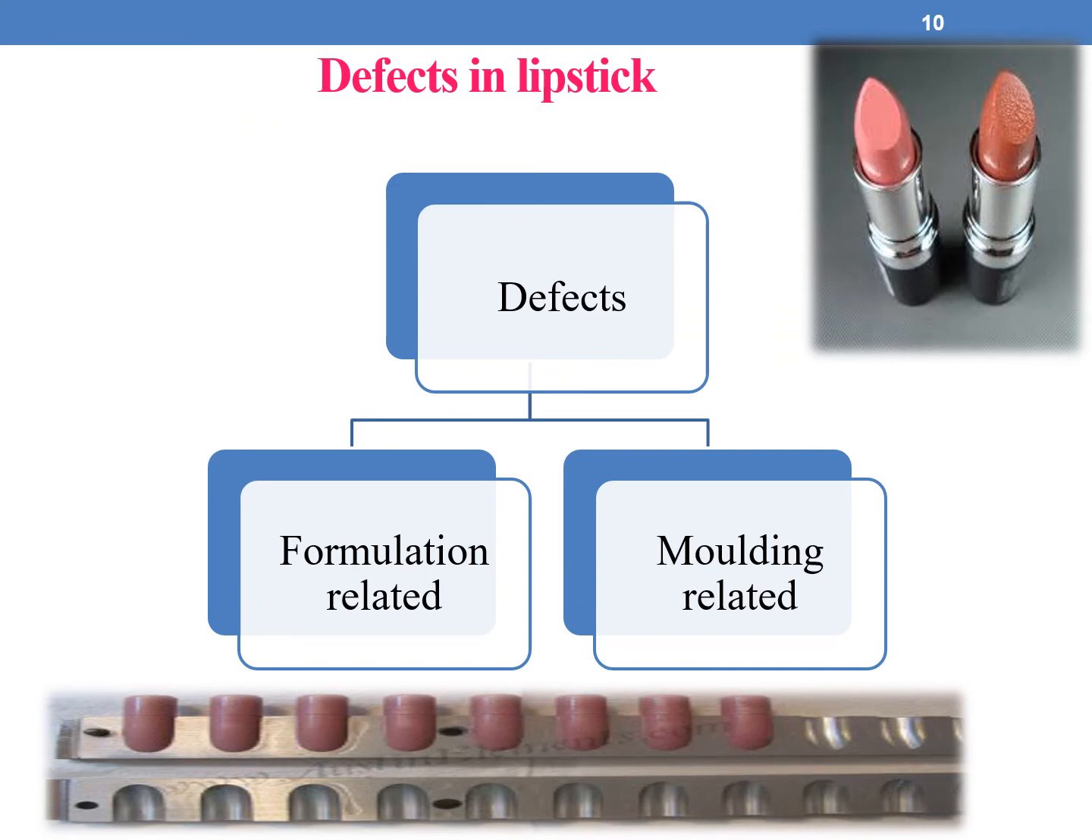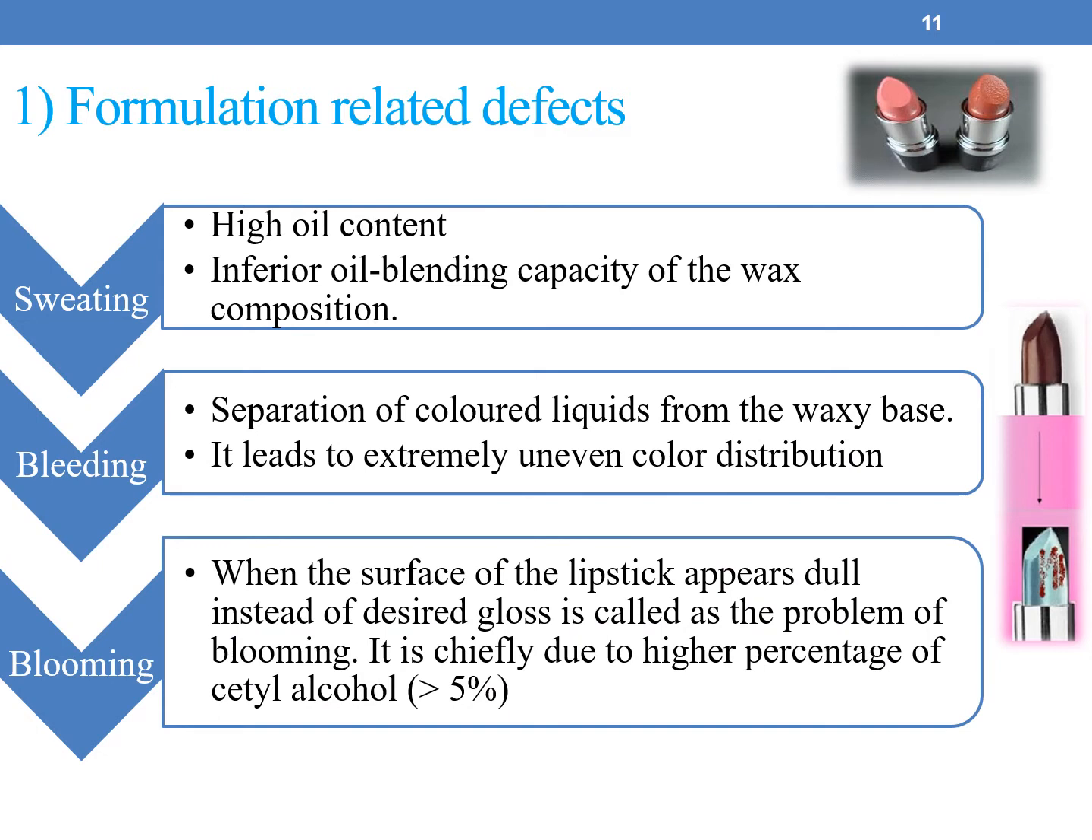Now coming to the defects in lipsticks. The defects are of two types, formulation related and molding related. Coming to formulation related defects, they are sweating, bleeding and blooming. Sweating occurs mainly because of high oil content and inferior oil blending capacity of the wax composition. The next one is bleeding, that is separation of colored liquids from the waxy base, and this leads to extremely uneven color distribution, which is not ideal.